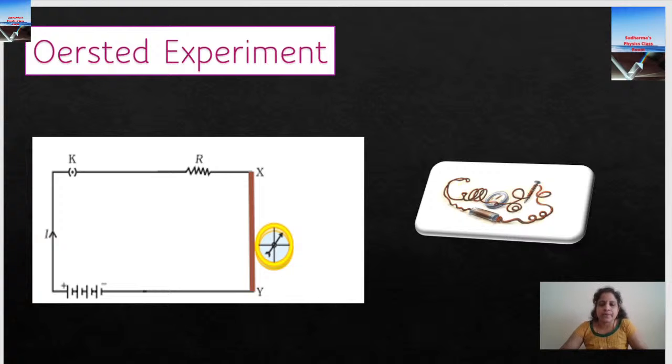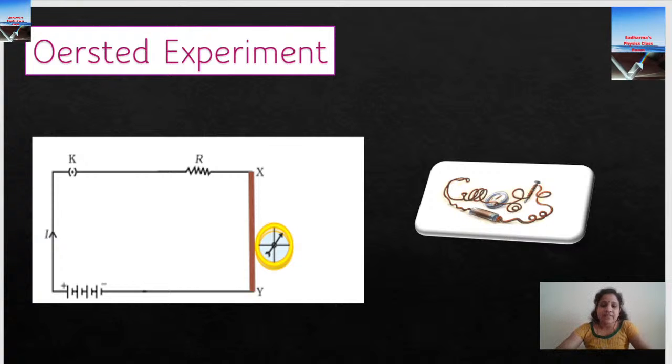We do a simple pendulum experiment, and if the value is not reaching 9.8, we are sure our answer is wrong. We know the result and we are just trying the experiment. But this is a discovery. He was doing some other experiment and found something else, an unexpected thing, and that changed the whole world.